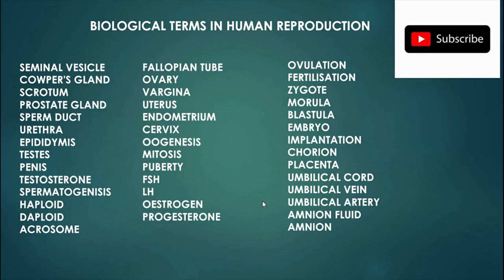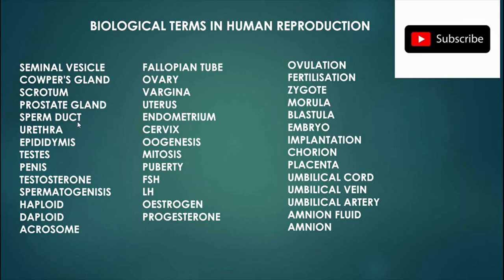So let's look at the first biological term here. We have the seminal vesicle, which produces a fluid that gives the sperm the energy. We have corpus gland, which produces mucus that helps with the movement of the sperm. We have the scrotum that protects the testes. We have prostate gland, which produces an alkaline fluid that neutralizes the acids in the vagina that could kill the sperm cells.